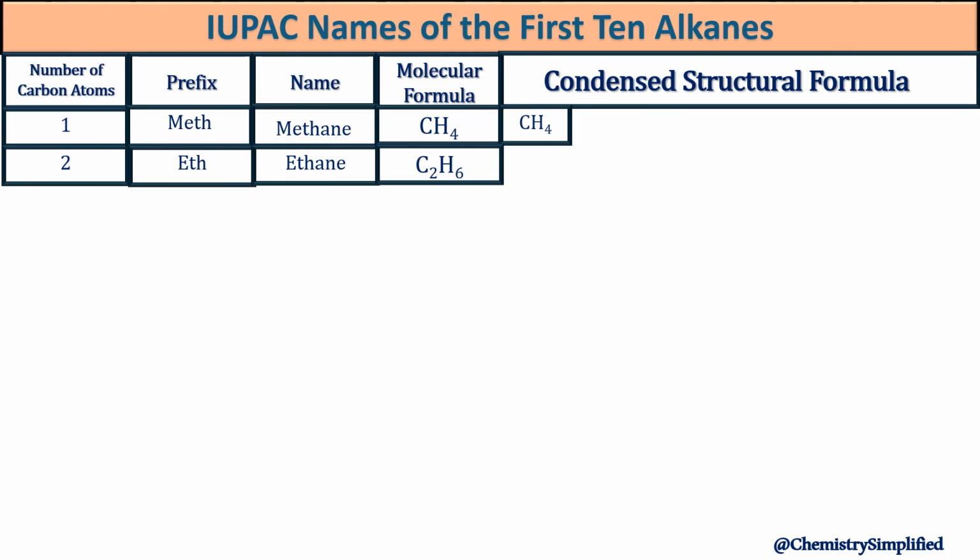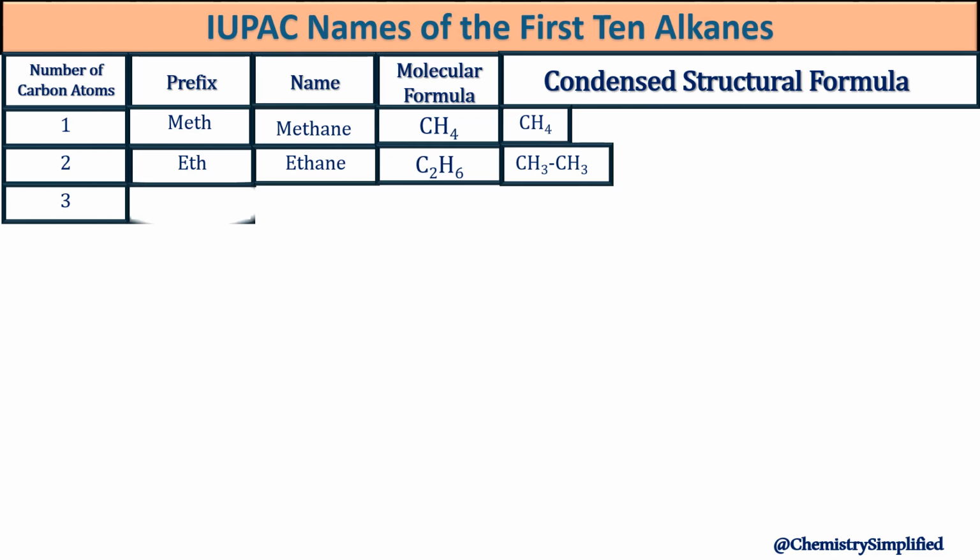Molecular formula would be C2H6. Condensed structural formula would be CH3 attached to another CH3. So we know that carbons love to form 4 bonds, so that's how we have CH3 bonded to another CH3. In further presentation, we'll explain that in further detail.